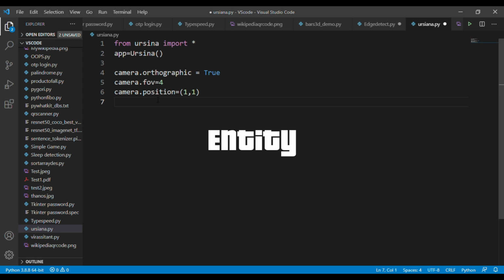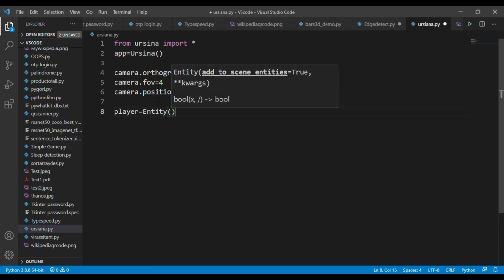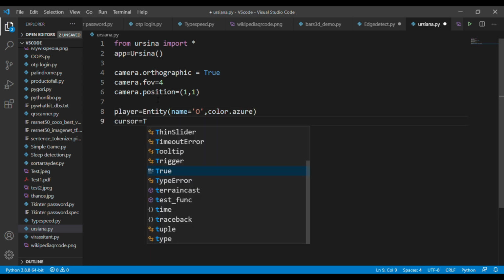Now we need to create the entities. An entity is a basic term in the game development field. The entities are the objects that are present in the game. Now we are going to create the entities for this game. For that, declare a variable called player, and in this variable call the object Entity. So in this library, if you want to create an entity, you need to call this object and pass your requirements as parameters in this object. So this is the way to create an entity.